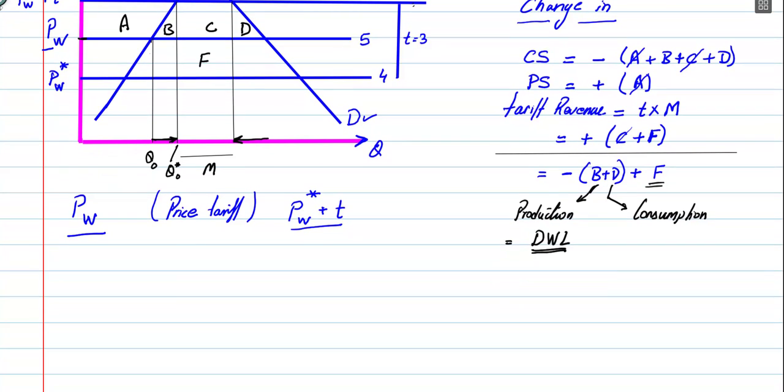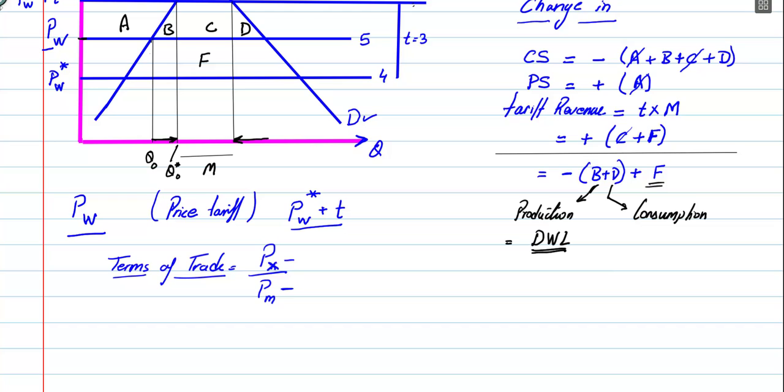Do you guys remember what terms of trade is? Terms of trade is the price of an exported good over the price of an imported good. Think about the price of export: you're selling the good, so that's your earnings. The imported good is where you're spending money. This is your spending, and that is your earnings. So if your earnings increase, you're going to be better off. So terms of trade are improving.